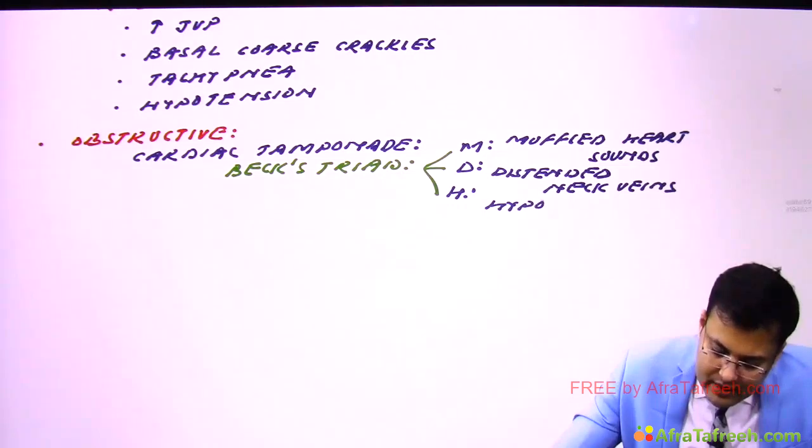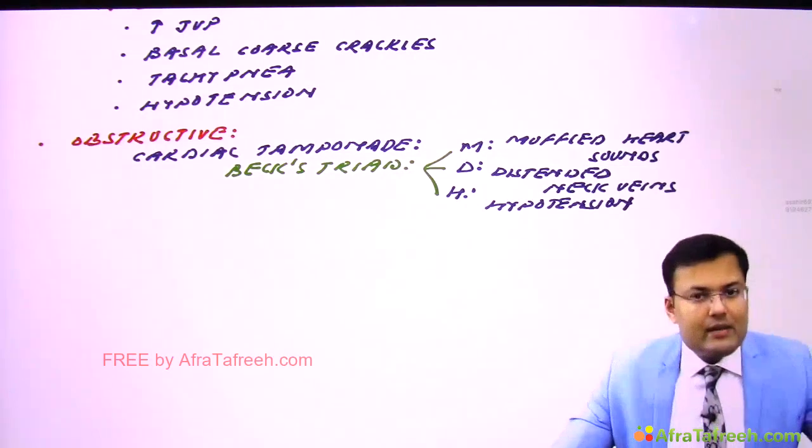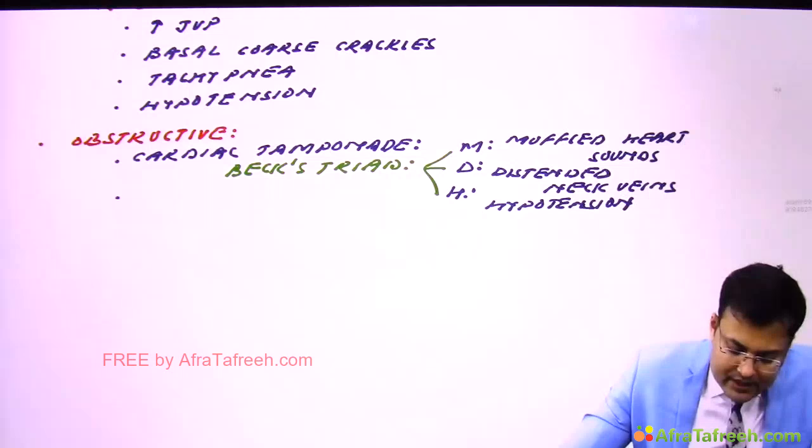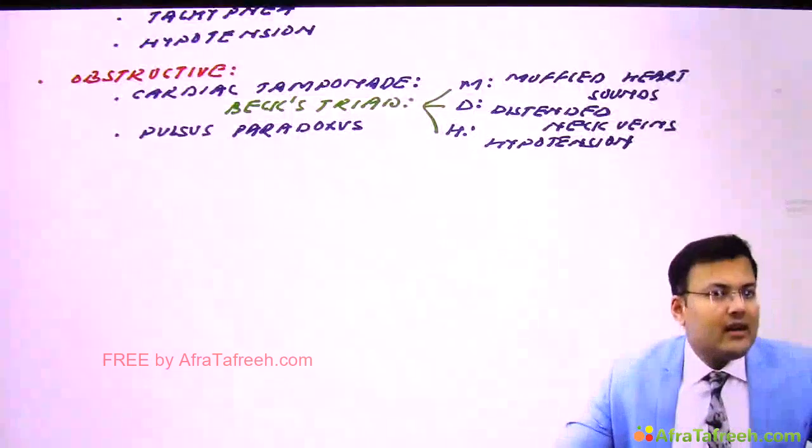So this is hypotension. And you know that in patients of cardiac tamponade, there is pulsus paradoxus. Clear? So these are the manifestations which are seen in obstructive causes like cardiac tamponade.